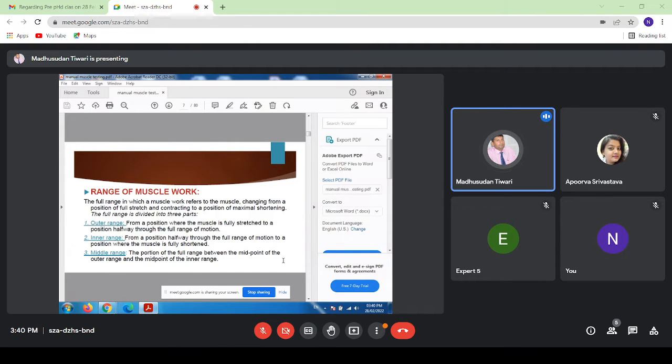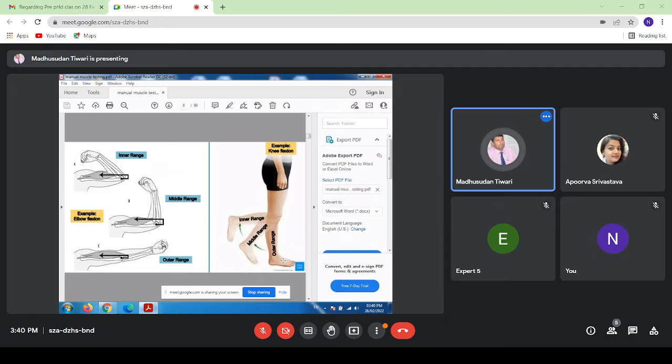Is it okay? Now, see, these are the diagrams. It shows the inner range, middle range, and the outer range.